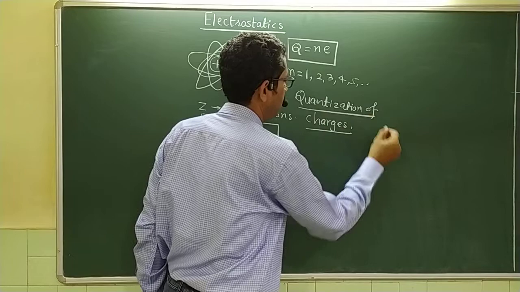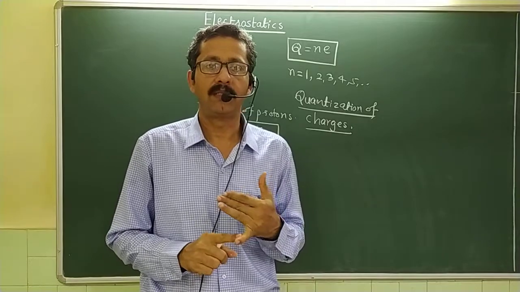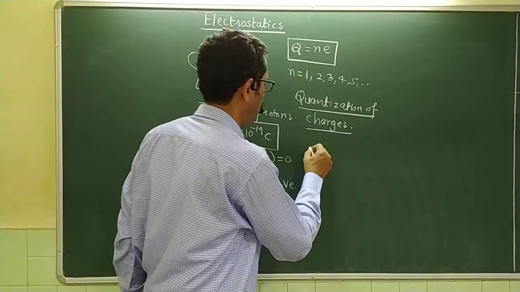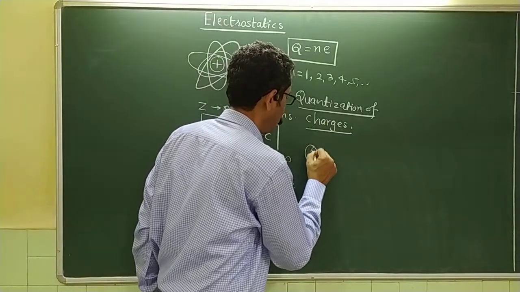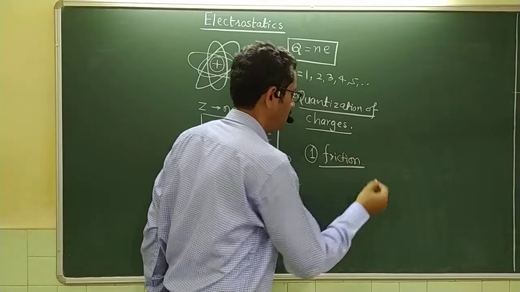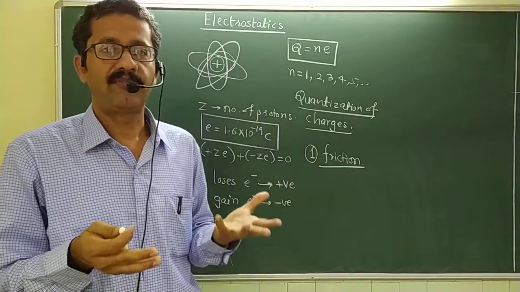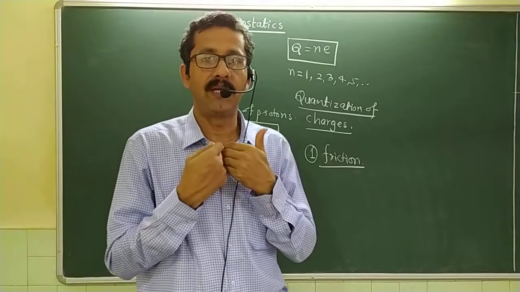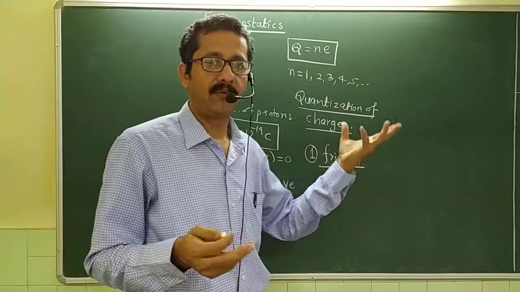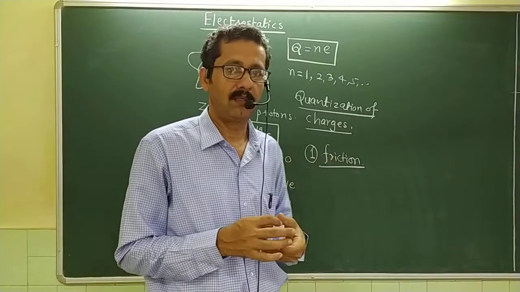Now what are the ways by which you can charge an object? The first way to develop static charges on an object is the method of friction. Whenever I rub two objects against each other, some objects have a tendency to gain electrons and some have a tendency to lose electrons, and by friction the electrons are either gained or lost, and the object becomes charged.